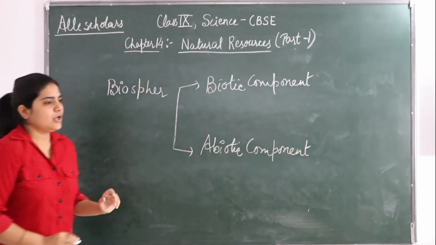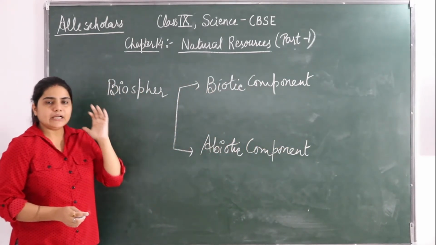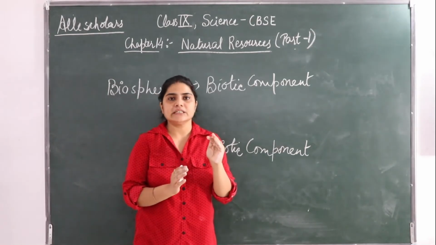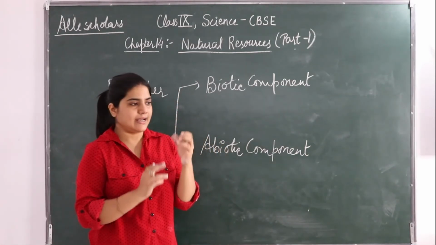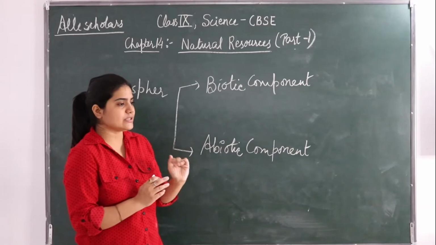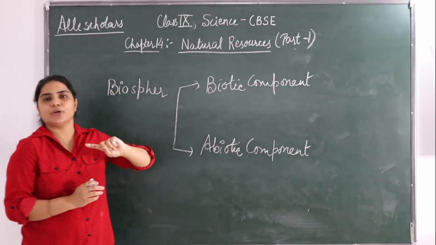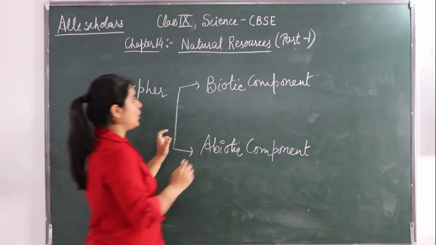Fine, students. So if we talk about the biotic components, it is living things like animals and plants. It constitutes the biotic component of the biosphere. Okay.